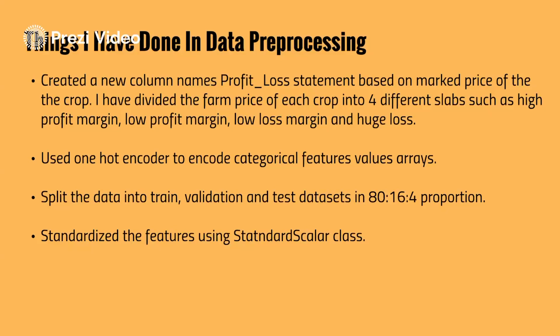And then I used one hot encoder to encode the categorical feature values. As we discussed earlier, there were three different object data types in the dataset, and I converted those three categorical features into arrays using one hot encoders, and those vectors were appended to the data set. Then I split the data into train, validation and test data sets in 80 to 16 to 4 proportion, and standardized the data using the standard scaler from sklearn preprocessing.